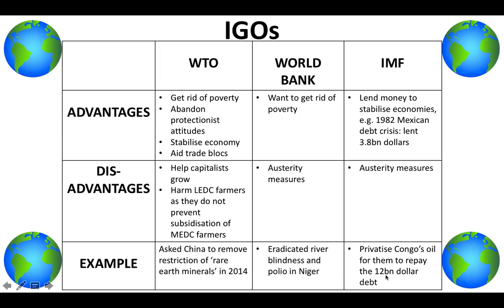they had no way to repay it. So the IMF lent them the money in exchange for the IMF privatizing Congo's oil. So Congo have had no say in their oil infrastructure, as long as they're able to repay their $12 billion debt. So the IMF have completely taken over Congo's oil infrastructure.